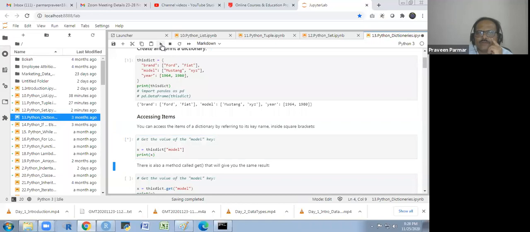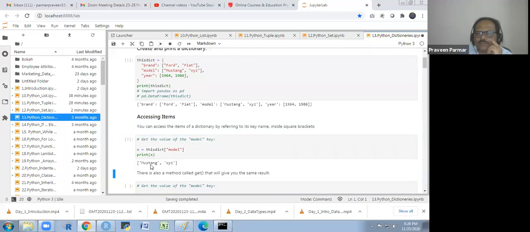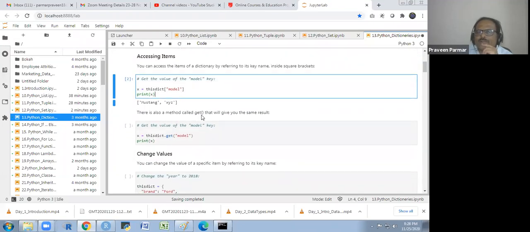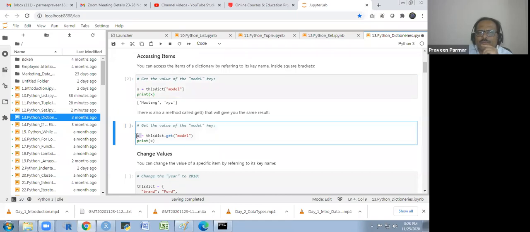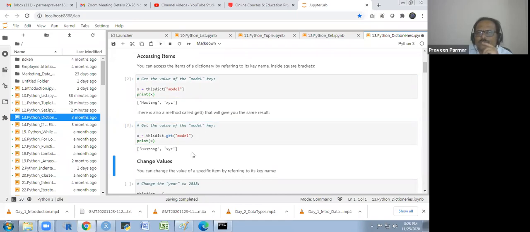So I will just run this. I am getting the Mustang and XYZ I have written here. These two items are there. There is also a method get that will give you the same results. So you could use this dict dot get. I am using another object name for this, and I am printing this, Mustang XYZ.